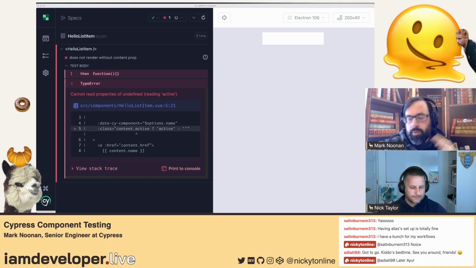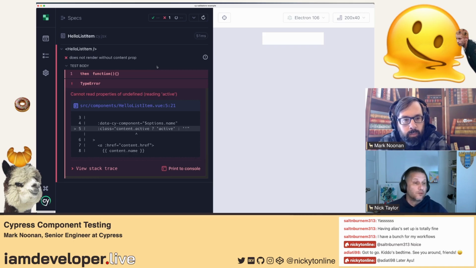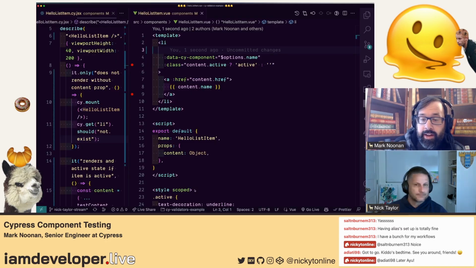So as you bounce back and forth and make changes and save files, Cypress should be keeping up with you and rerunning, so you always have that feedback. I just want to highlight that the feedback loop in Cypress is really quick, which is nice. And I have customized the default command timeout in this project in component tests to be just 1 second.